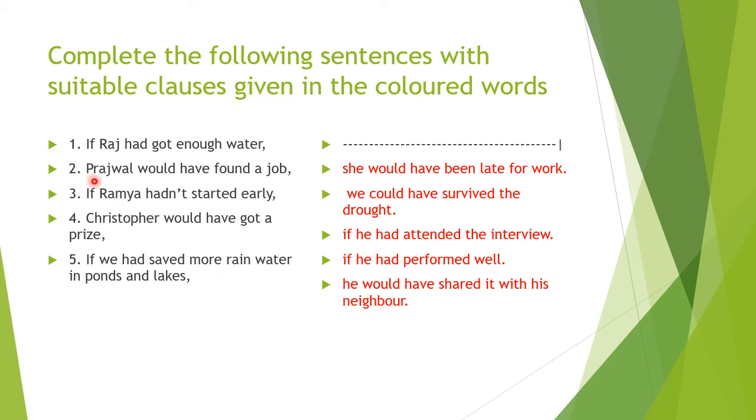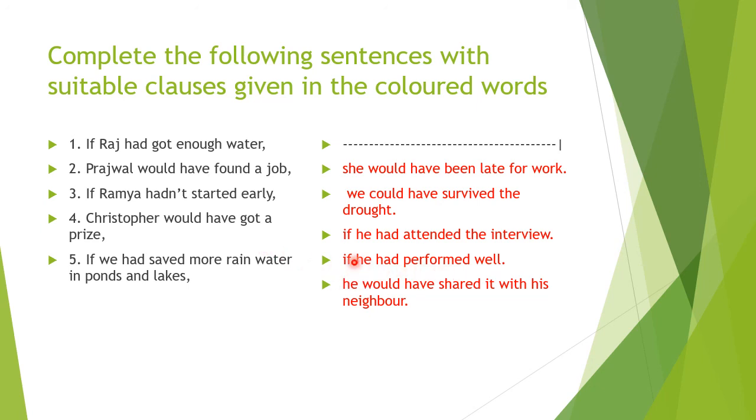Right, children. Let's go to the second one. Prajwal would have found a job. Is this the main clause? Yes. Shall we find out the if clause for this? Where is the if clause? Here we have two if clauses. In this, which one is the right answer? Prajwal would have found a job if he had attended the interview, if he had performed well, isn't it?